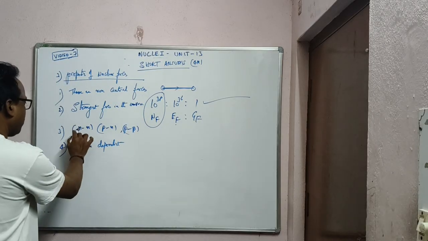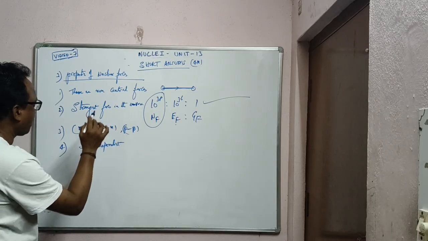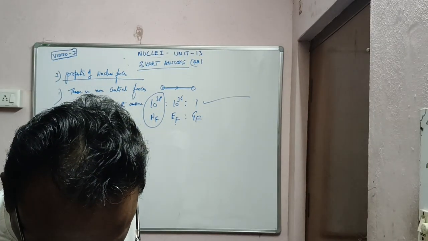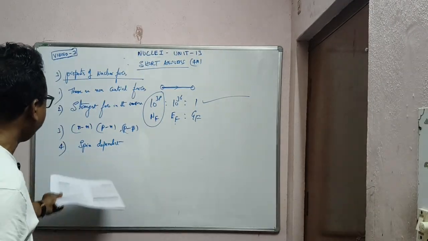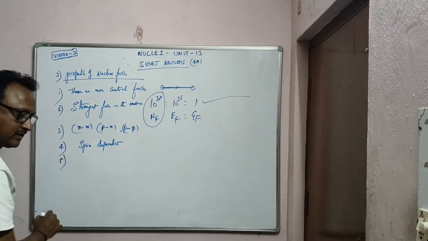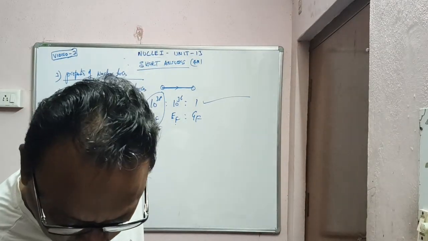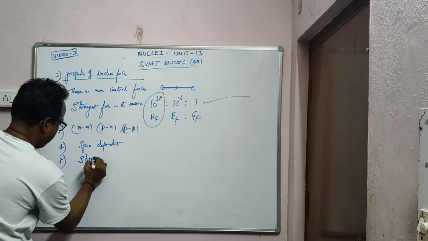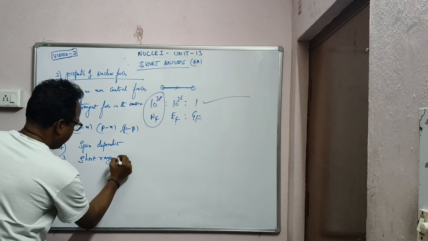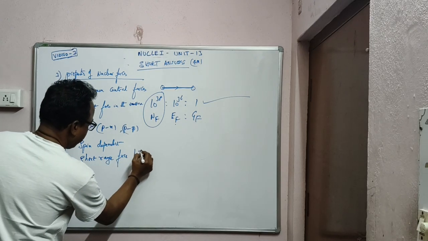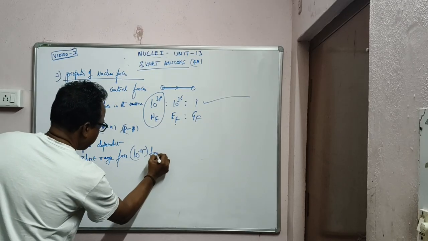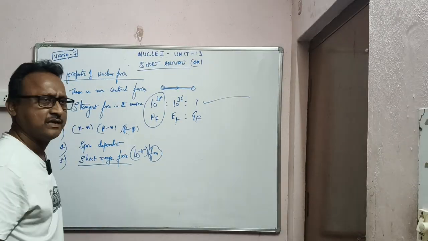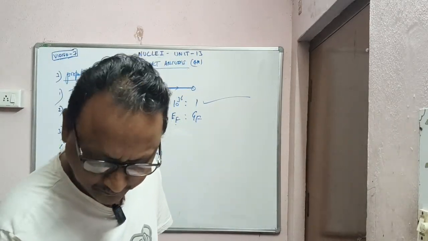The forces are same between neutron and proton, which keeps the nucleus stable inside. Tarvata, these are spin dependent. Inko point raskondi. Another important point, these are short range forces, that is around 10 to the power of minus 15. That is nothing but 1 Fermi.